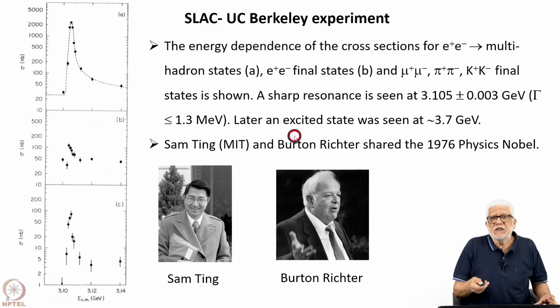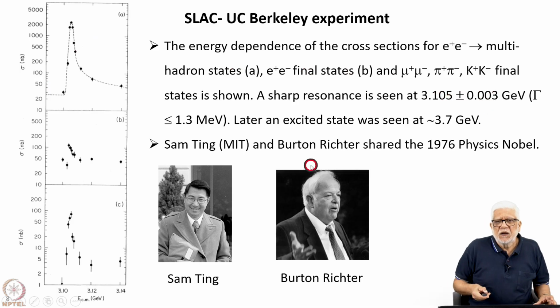So the energy dependence of the cross sections for the E plus E minus going to various channels is plotted here: in the hadronic states, in E plus E minus final states, and also mu plus mu minus, pi plus pi minus, and K plus K minus. These are summed up and shown here. They show an energy dependence that indicates a strong resonance at 3.105 plus minus 0.003.